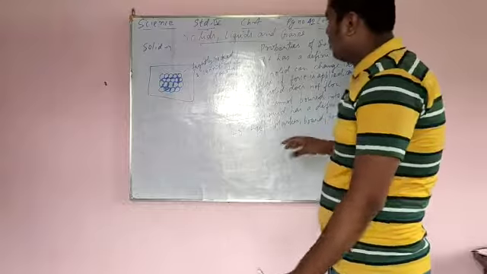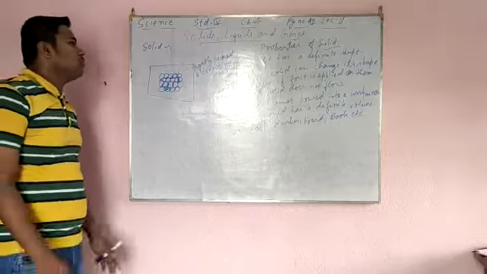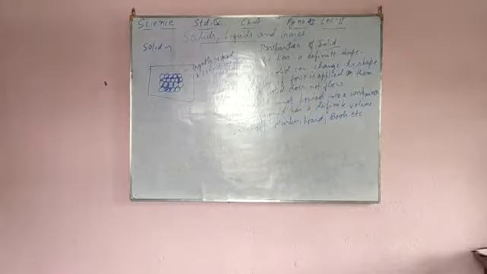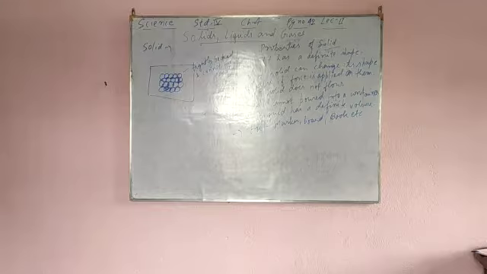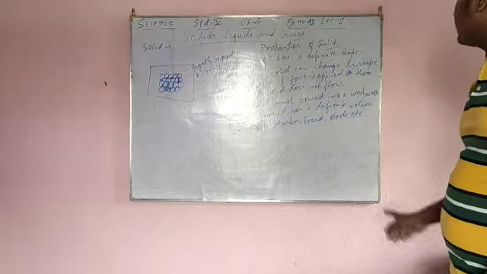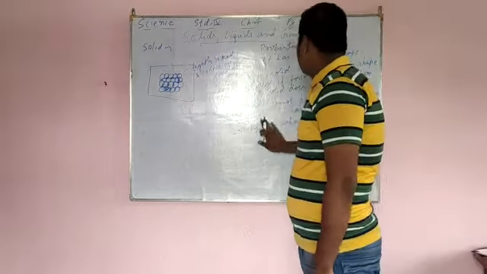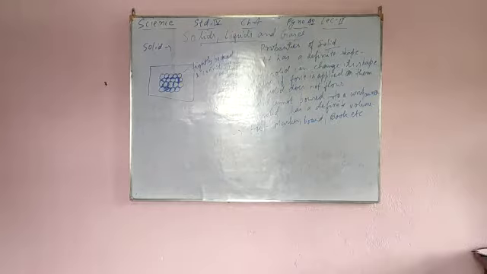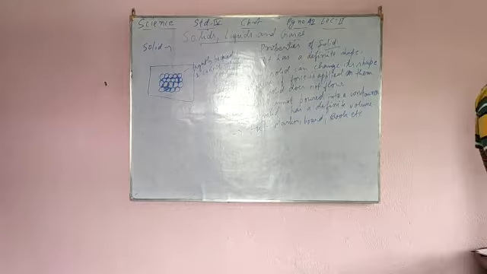A solid is made from tightly packed particles that cannot move easily. A solid has a definite shape. A solid can change its shape when force is applied on it. A solid does not flow. A solid cannot be poured into a container. A solid has a definite volume also. Examples: marker, board, chairs, etc. Now we'll come to the next topic, that is liquid.